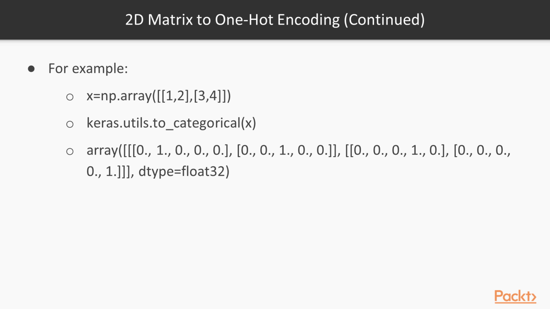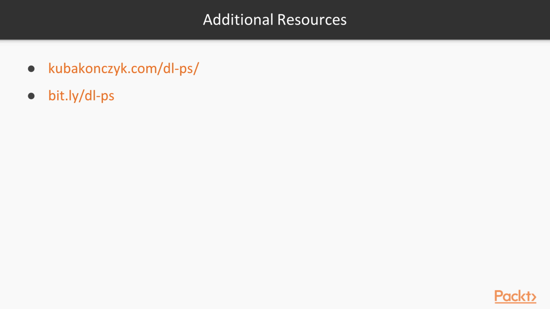You can, and this is a very general utility function, to be honest with you. And I highly encourage you to use it instead of just implementing your own one-hot encoder in NumPy. And if you want to check more resources about the subject, feel free to check out the following links. I gathered some common ways of actually implementing this one-hot encoder in NumPy. So if you really want to know how to do that, feel free to check out those links.